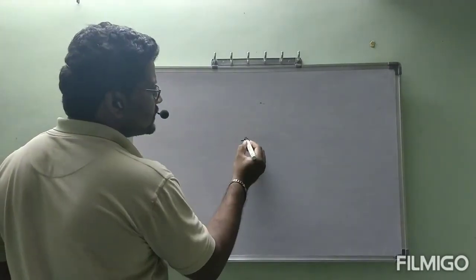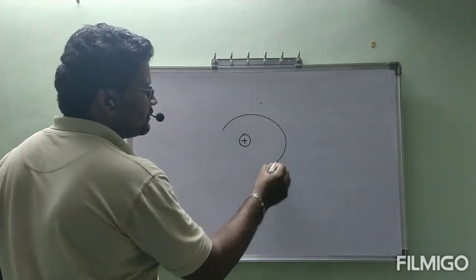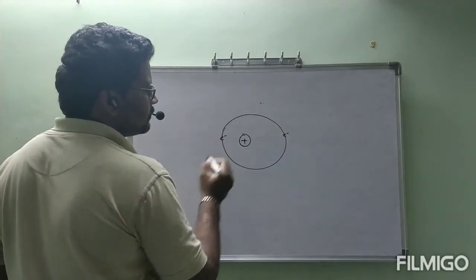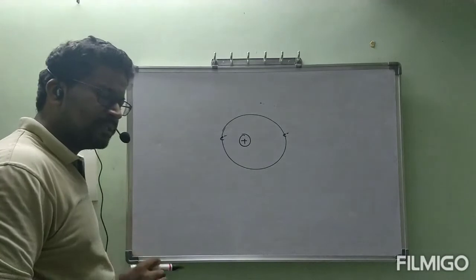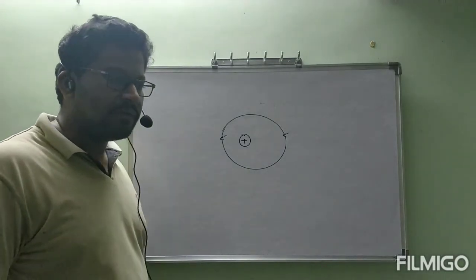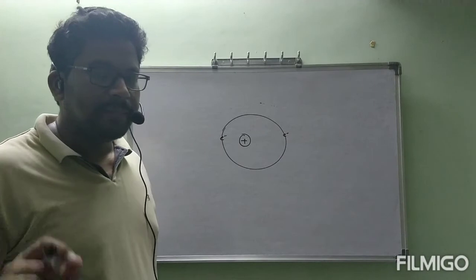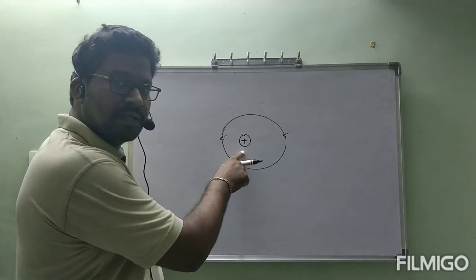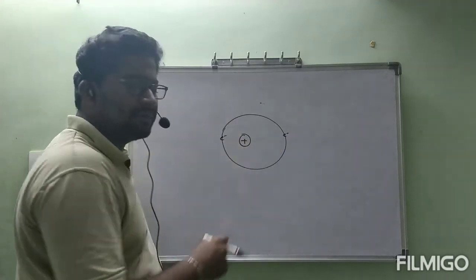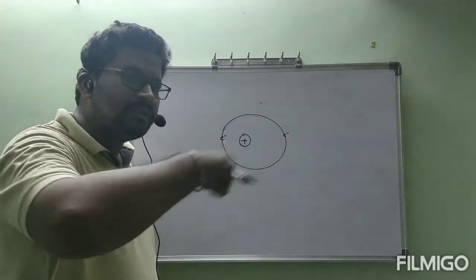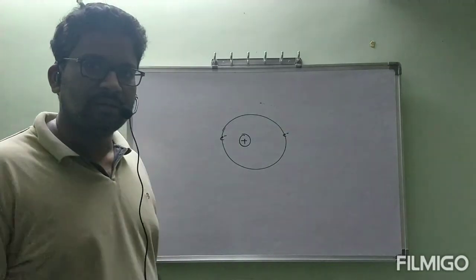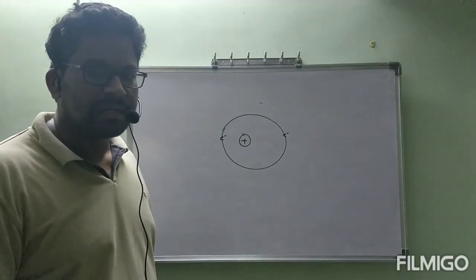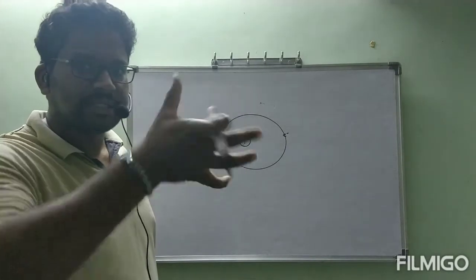Now, suppose this is the nucleus. This is the first orbit. In that first orbit, 2 electrons are present, revolving around the nucleus. Before going further, imagine this like a sun. Around the sun, the Earth is revolving. Along with revolution, the Earth maintains spin also. Because of that spin only, we are getting day and night. Correct or not?